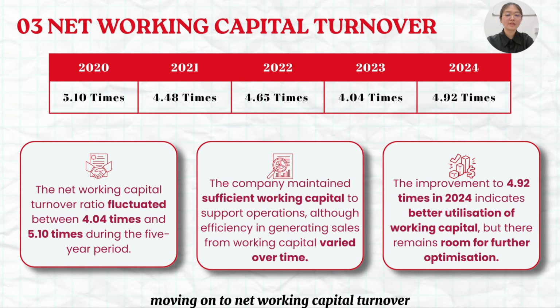Moving on to net working capital turnover, the ratio fluctuated between 4.04 times and 5.10 times over the period. This indicates that Hapseng maintained sufficient working capital to support its operations. However, the figures suggest that the company has not consistently optimized the use of working capital to generate revenue, while the improvement to 4.92 times in 2024 is encouraging.